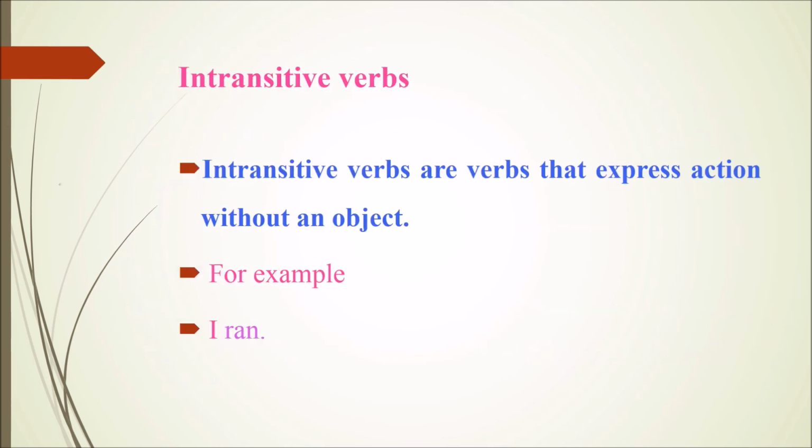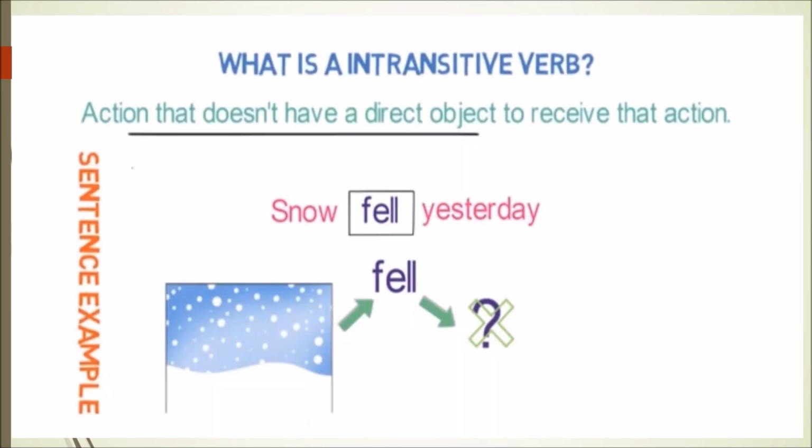So, intransitive verbs are verbs that express action without an object. For example, I ran. So, in simple words, what is an intransitive verb? Action that doesn't have a direct object to receive that action. So, intransitive verb means it is an action verb without the direct object.